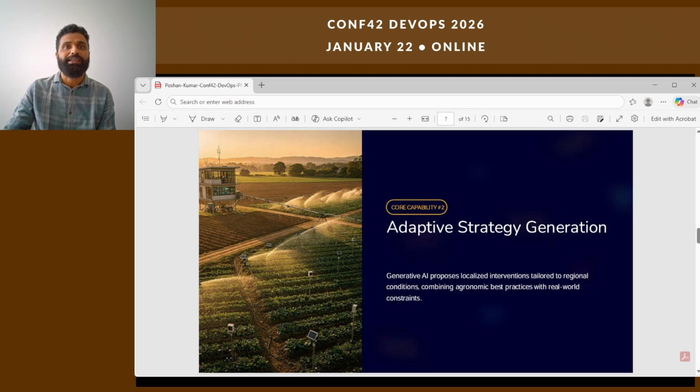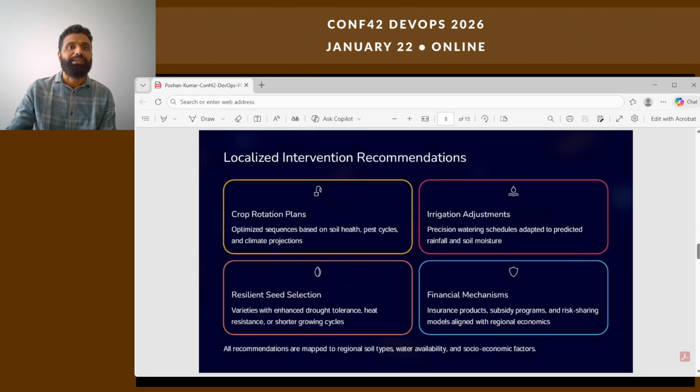FAO's 2025 disaster assessment underscores rising shocks across crops, livestock, and aquaculture. The strategy engine should explicitly reason over multi-hazard context and produce localized intervention recommendations: crop rotation mapped to soil and biotic pressures, irrigation tied to season outlooks and soil moisture, and seed selection aligned to phenology under heat and drought, and financial levers prioritized by vulnerability. This aligns with the WMO and FAO emphasis on early warnings and climate services for agri-food resilience.